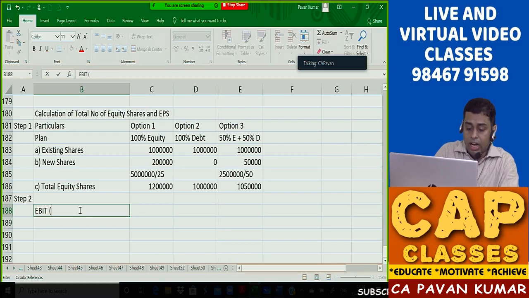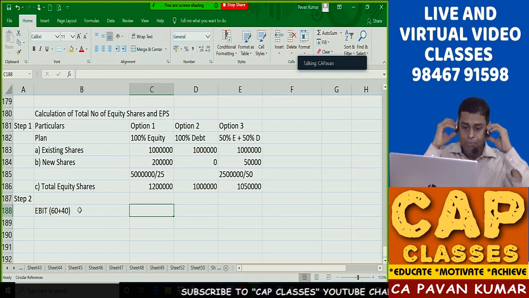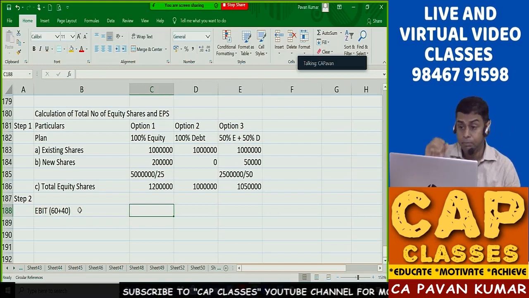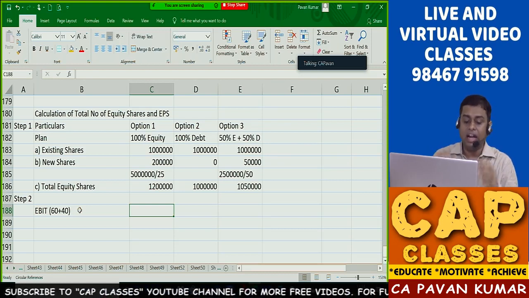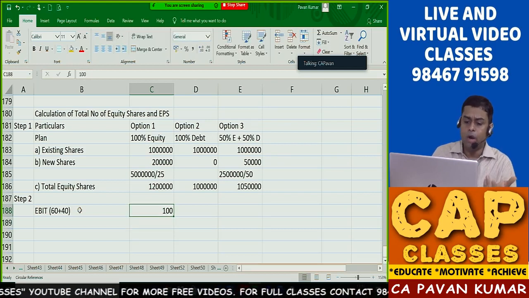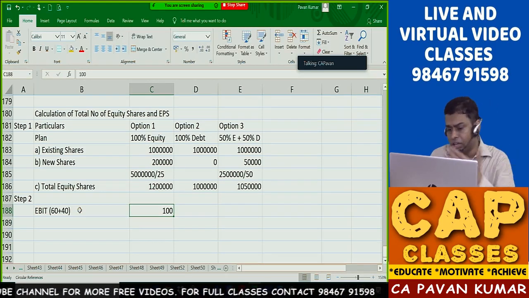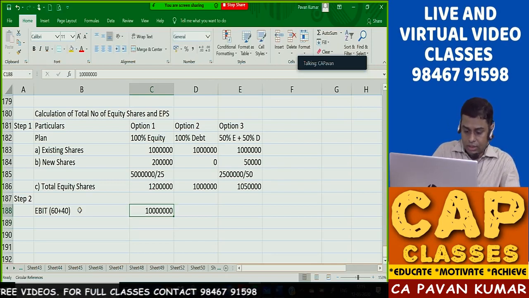Now put here EBIT. Already you have EBIT of 60 lakhs plus new EBIT of 40 lakhs is coming due to new projects. That is what they said, correct? So you have existing EBIT 60, new EBIT 40. So what is your total EBIT? 100 lakhs. We can solve the problem in lakhs, or if you want you can write everything also. 100 lakhs, that means 1 crore.